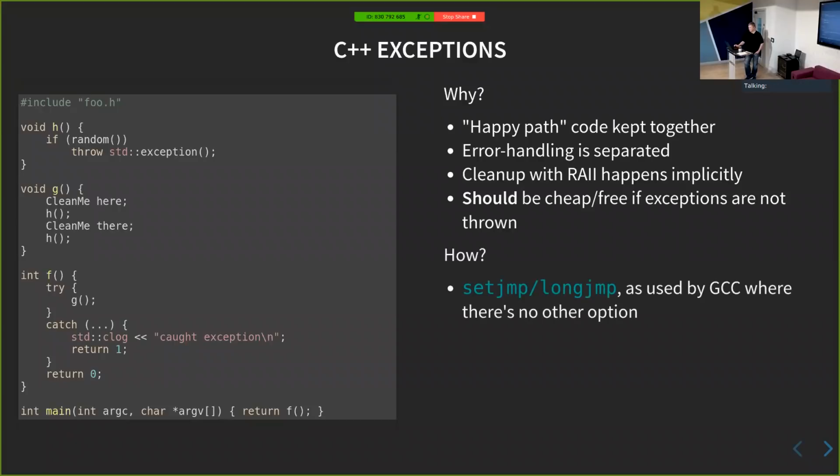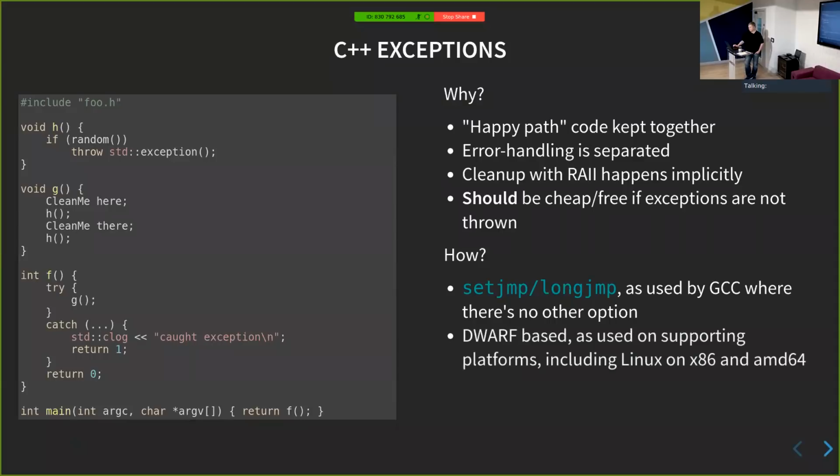So the how is basically using setjmp/longjmp, which is a very old non-local transfer of control operation from C back in the 1980s, probably 1970s. We're going to look at how we can use that to implement a form of exception handling. We'll also look at the way DWARF does it and the DWARF information and how those tables fit together. So setjmp/longjmp is used by GCC on systems where it has no other choice.